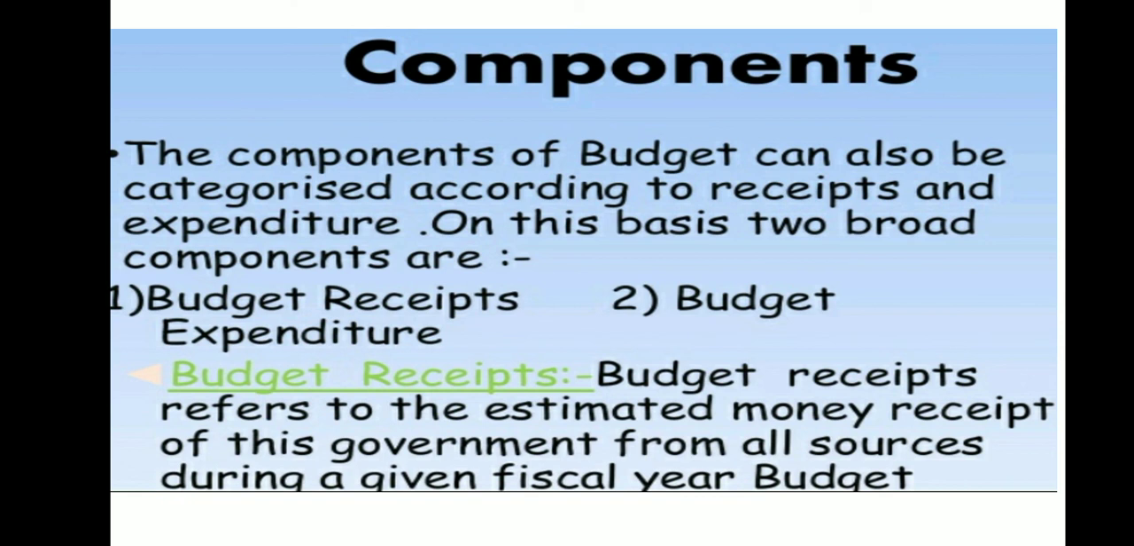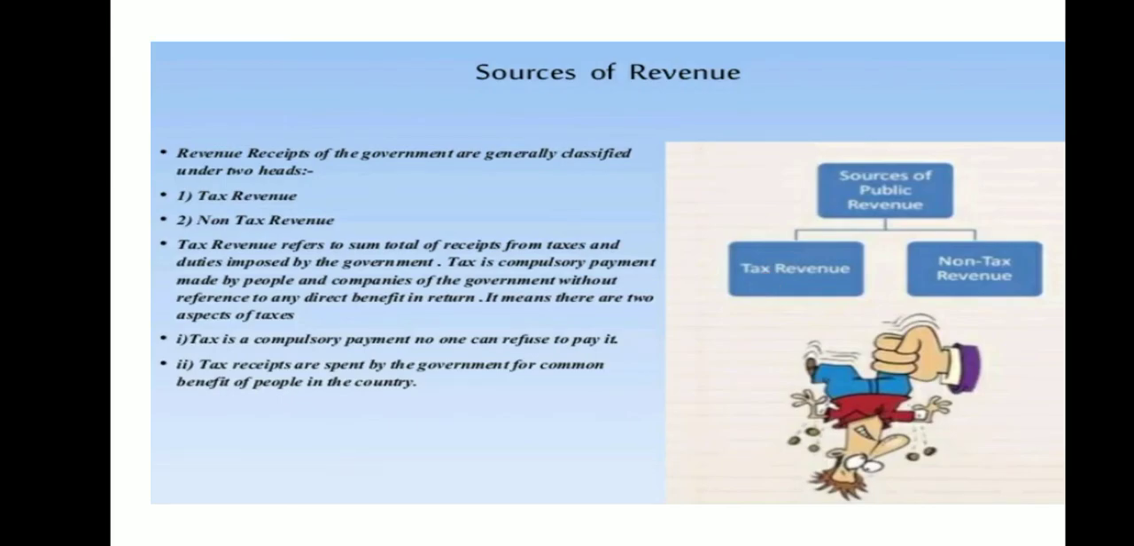Budget receipt refers to the estimated money receipts of the government from all the sources. All the sources the government will collect, whatever kind of revenue is generated from all of them, the government is going to put a note or record of it. Now what are the sources of revenue? Revenue receipt of the government can generally be classified into tax revenue and non-tax revenue.